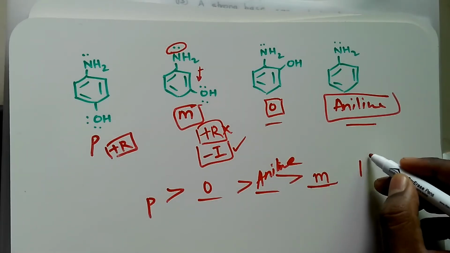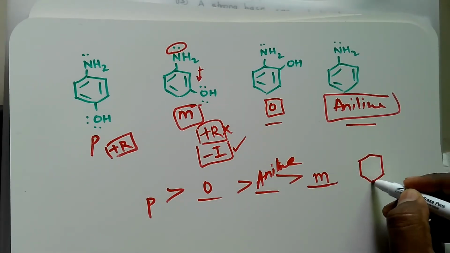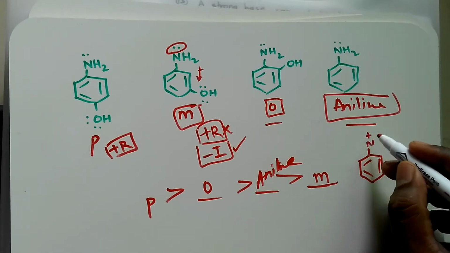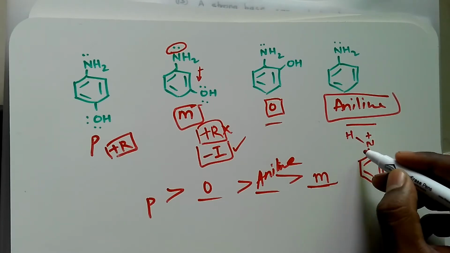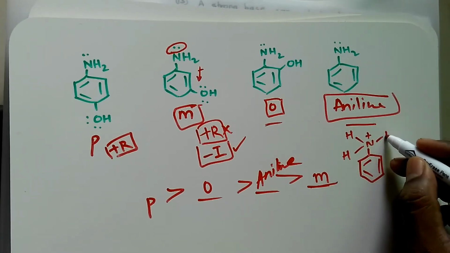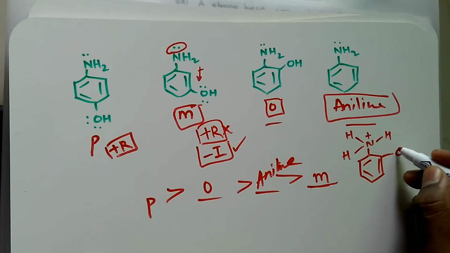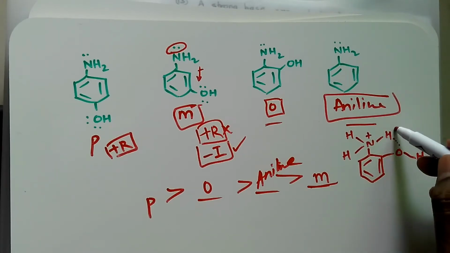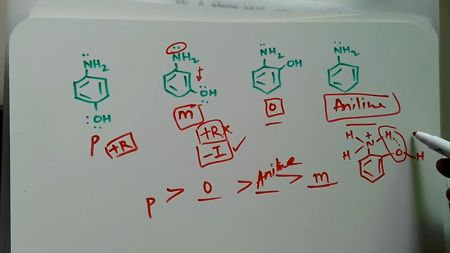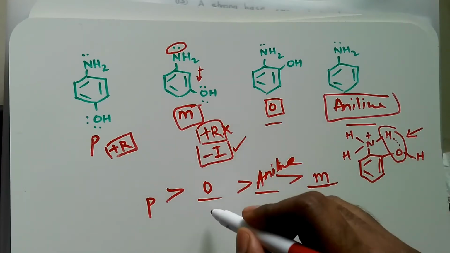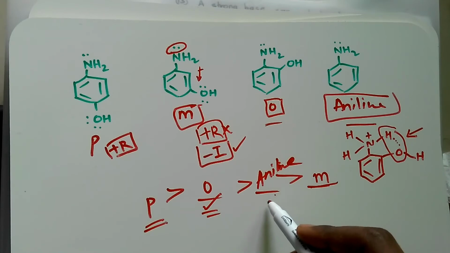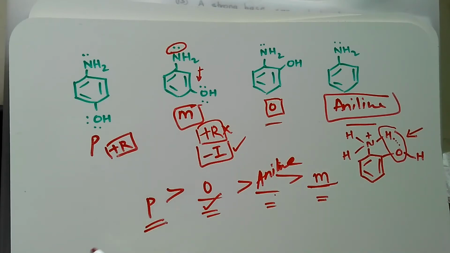It is due to the stability of the anilinium ion. This is the anilinium ion. Because of the hydrogen bond over here, it is more stable, and therefore ortho is more basic than aniline. So para is the most basic, followed by ortho, followed by aniline and meta.